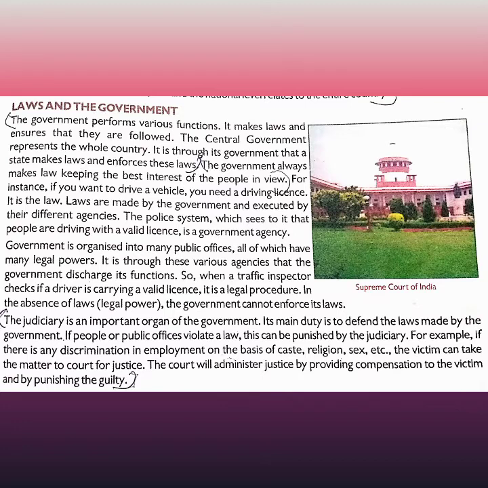Where he goes to make a driving license, he will be tested on whether he knows how to drive and is capable of getting one or not. So these things are there. The police who check whether the person has a driving license or not is a government agency. Government is organized into many public offices, all of which have many legal powers.